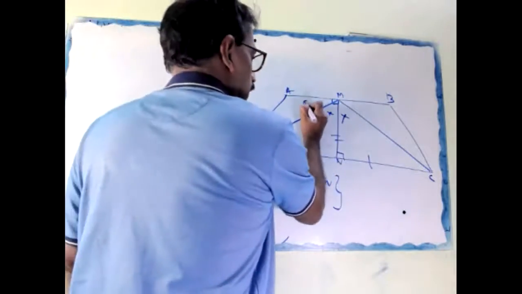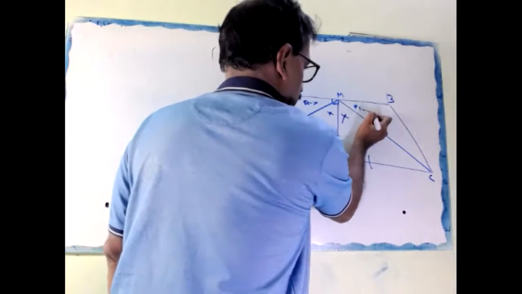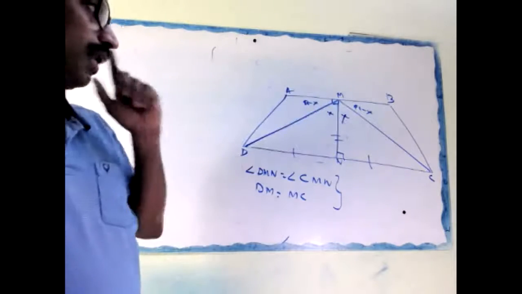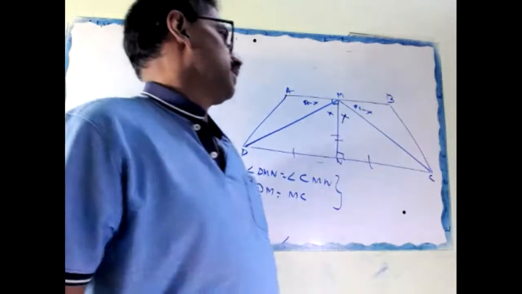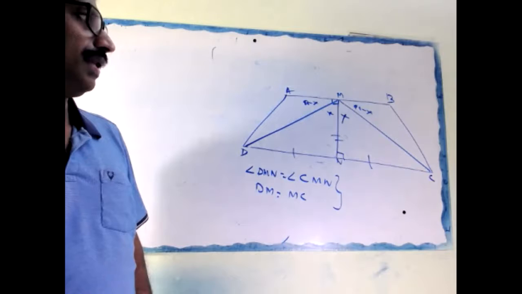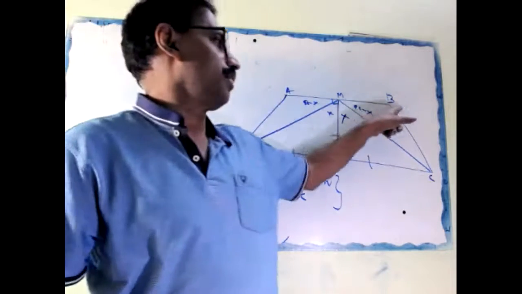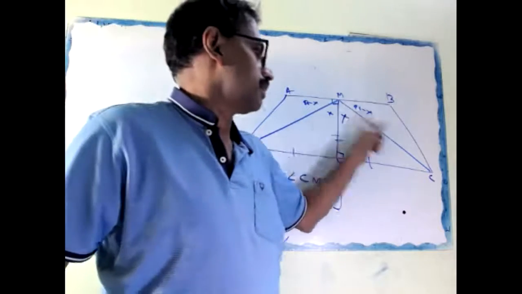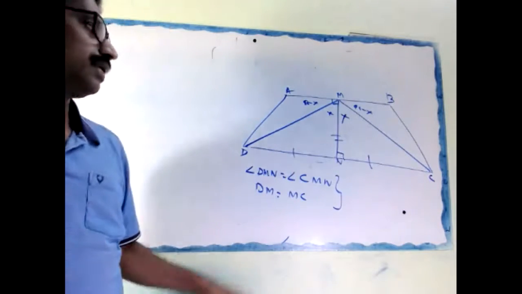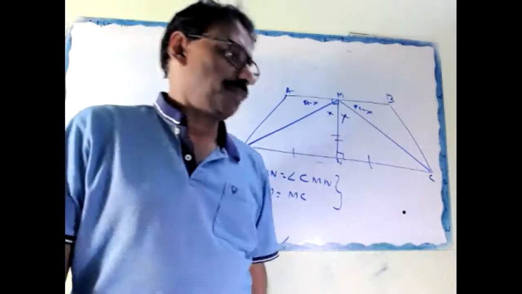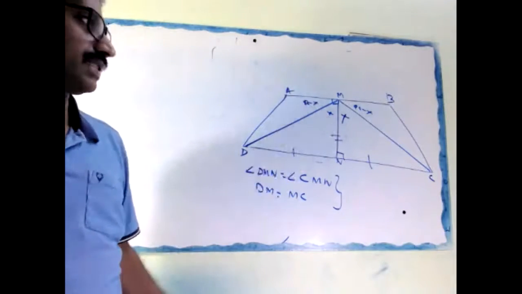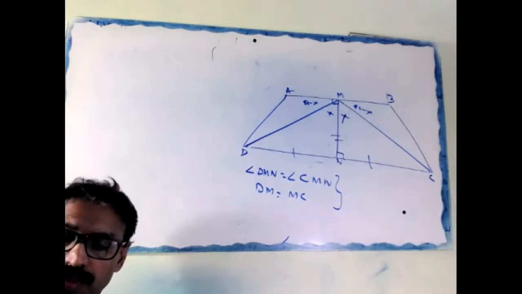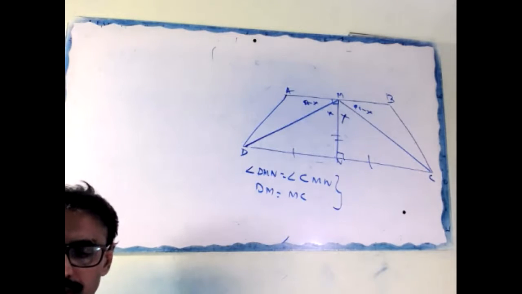Therefore, this angle is 90 minus X. Now, in triangle AMD and BMC, AM equal to BM given, angle AMD equal to BMC, 90 minus X, proved. MD equal to MC, proved. Then again, these triangles are congruent by SAS, hence AD equal to BC. Okay, two times SAS you have to use it.